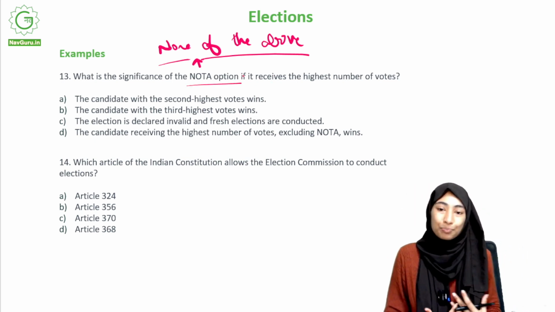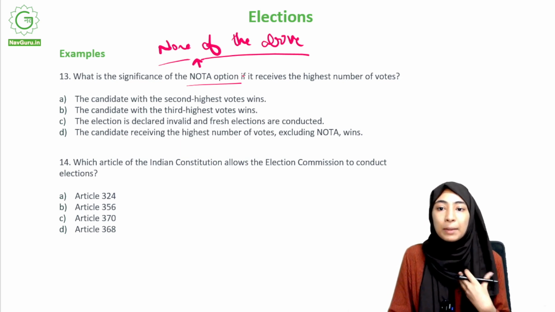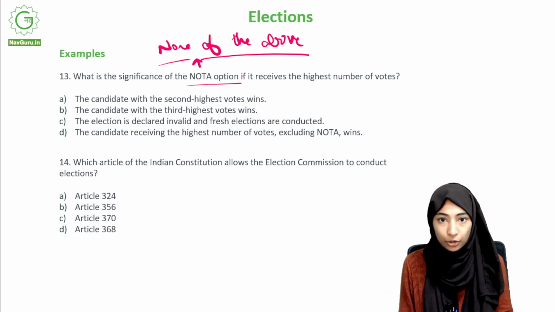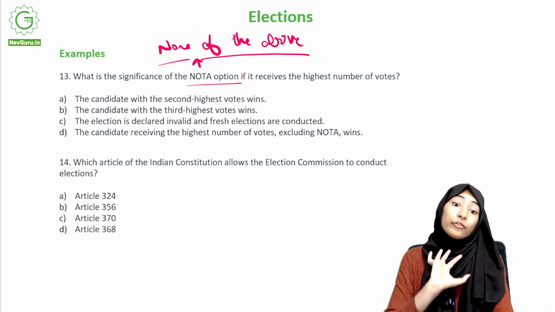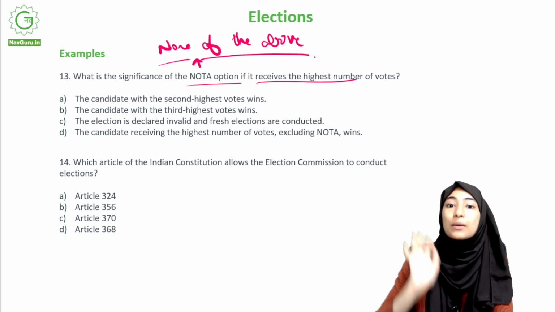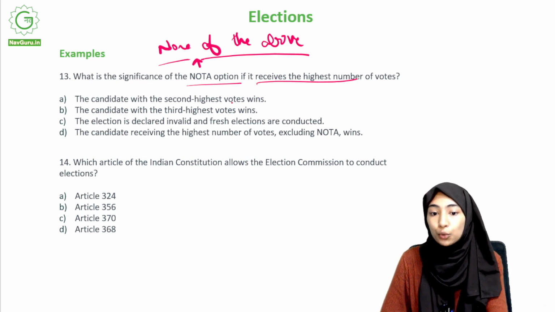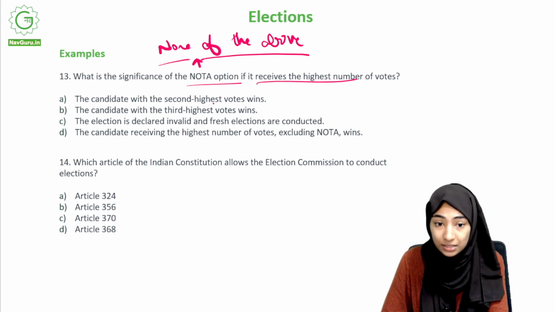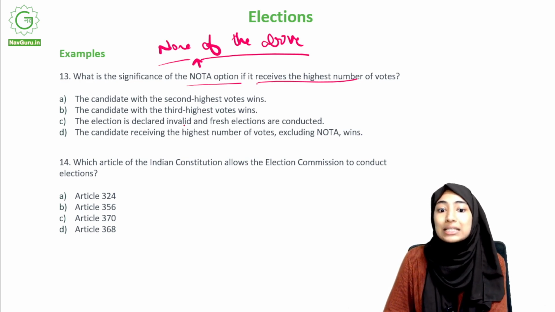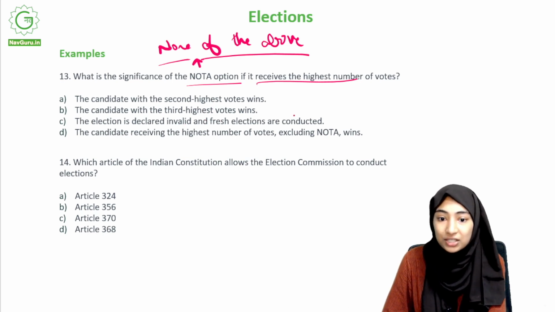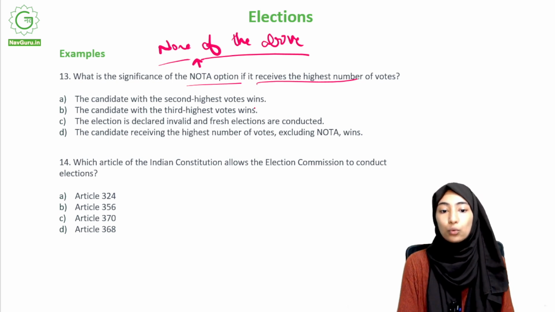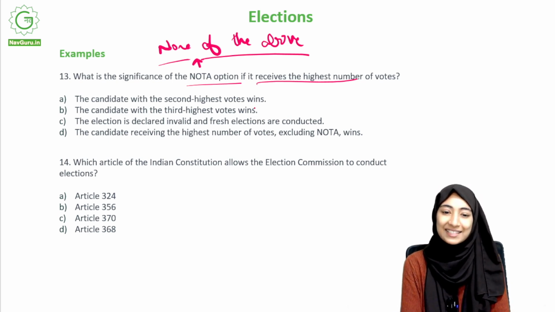If you experience dissatisfaction. Imagine you have two parties to vote for and you feel that none of these parties are good enough. So you give NOTA. Now if NOTA has the highest number of votes, there is no party but NOTA that has the highest number of votes. Then what happens? Candidate with the second highest votes wins. Candidate with the third highest votes wins. Election is declared invalid and fresh elections are conducted. The candidate receiving the highest number of votes excluding NOTA wins. Your time starts now.